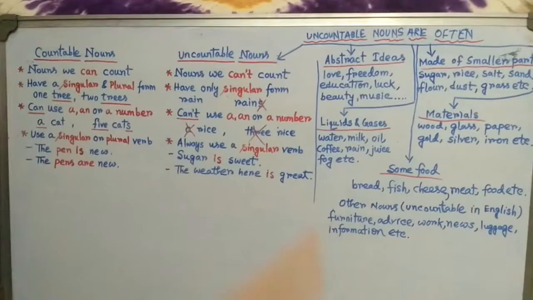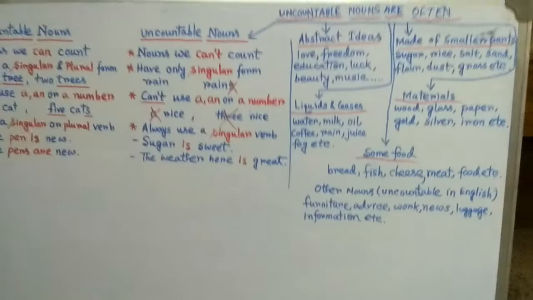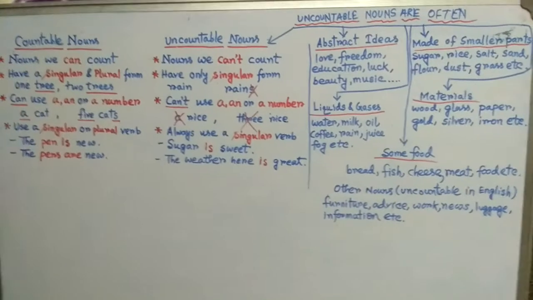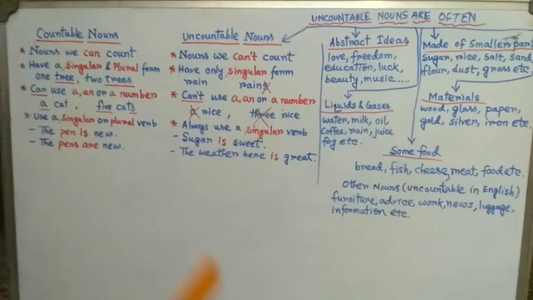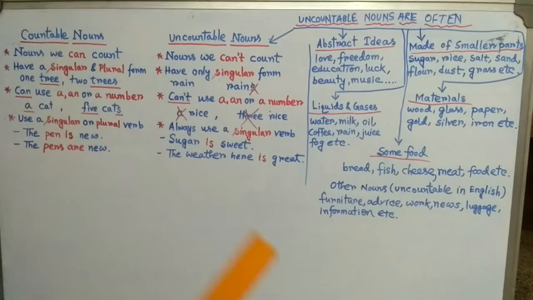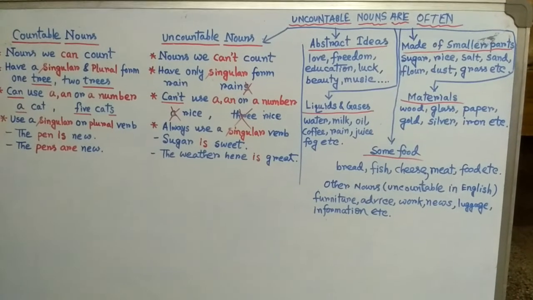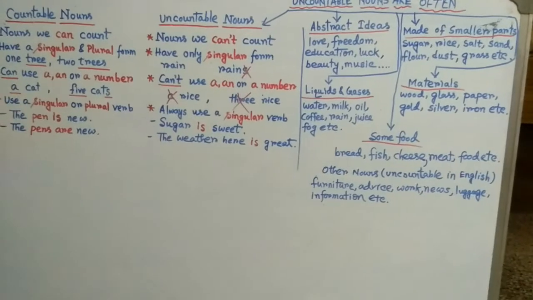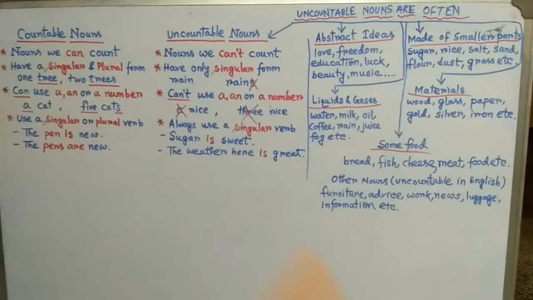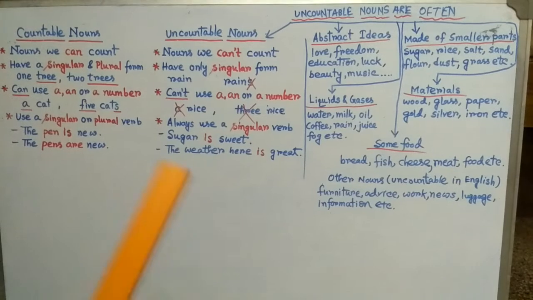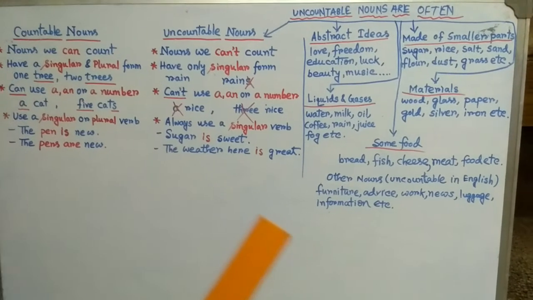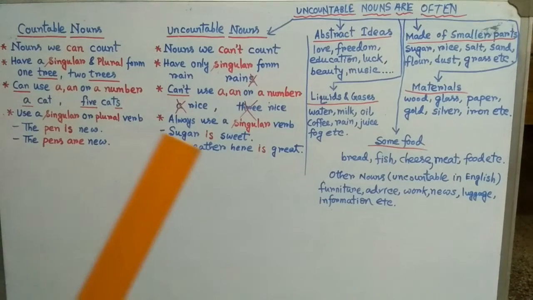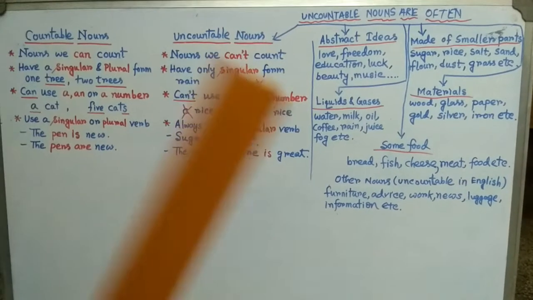For example, milk. Can you count milk? No. But you can count the container it is in. For example, 2 bottles of milk or 2 jugs of milk. So here we are counting the container of milk. Listen again: 2 bottles of milk.